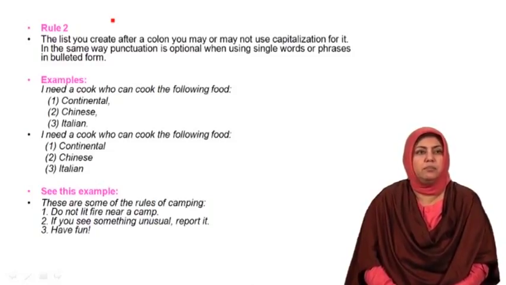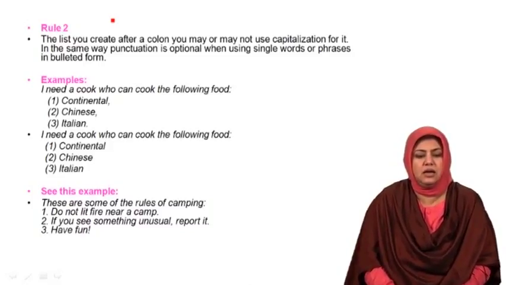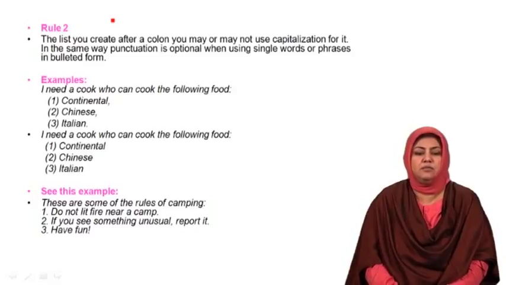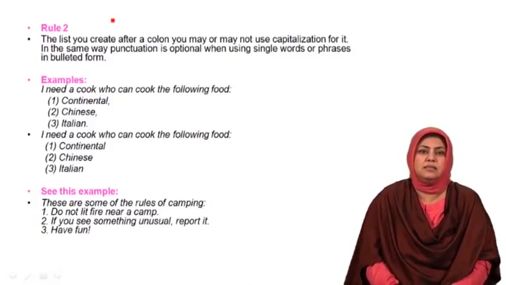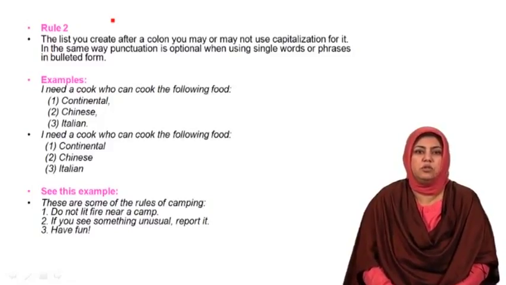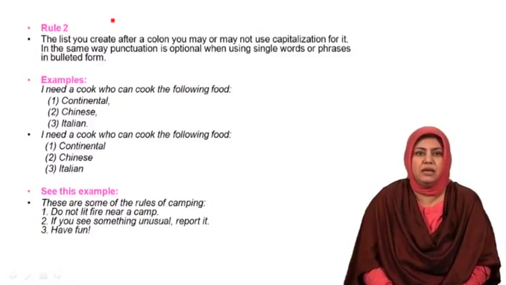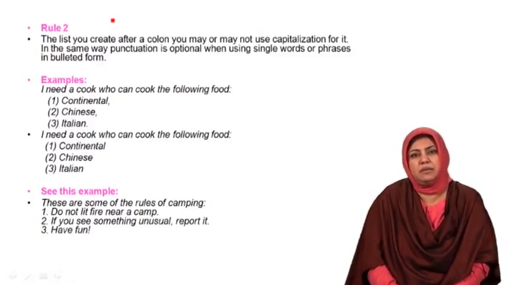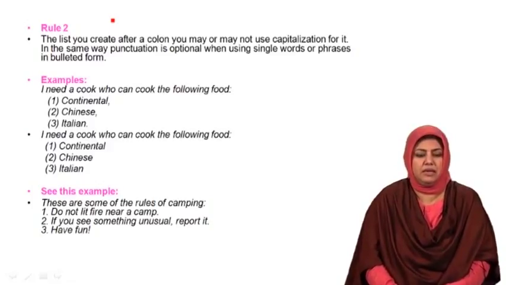But for example, if you have a sentence that says, I need a geometry box that has following items: 1 pen, 2 paper, 3 pencil. In this case, all the 3 P's that are used for pen, paper and pencil can either be capitalized or they can be non-capitalized. You can leave them in regular writing without capitalizing them.